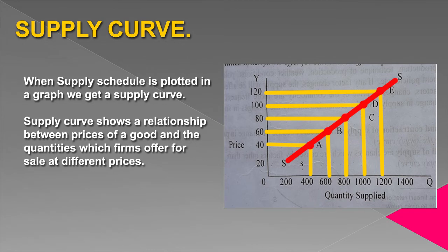It indicates a positive relationship between price and quantity supplied. Price increases, quantity supplied increases. Thus, supply curve shows a relationship between prices of a good and the quantities which firms offer for sale at different prices.